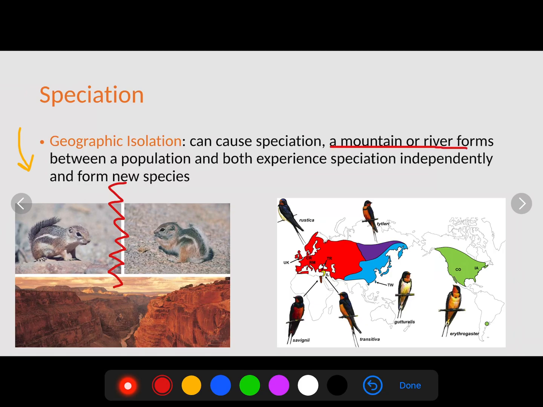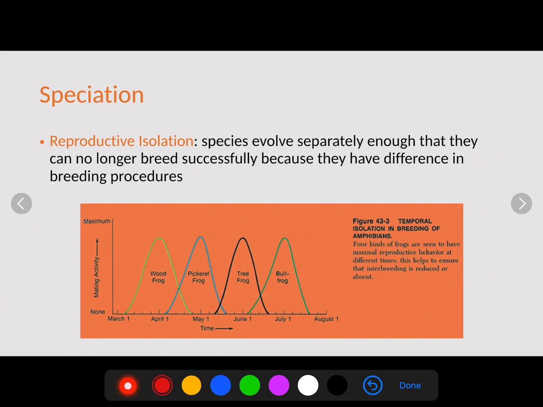And in geographic isolation, it's some sort of geographic thing, like a mountain, a river, a valley, something that is unsurpassable by one another. Now, reproductive isolation is a little bit different. In reproductive isolation, the organisms are still interacting with one another, but their reproductive cycles don't line up the same way. So species evolve separately enough that they can no longer breed successfully because they have a different breeding procedure. If we look here, the wood frog's peak breeding time is April 1st.